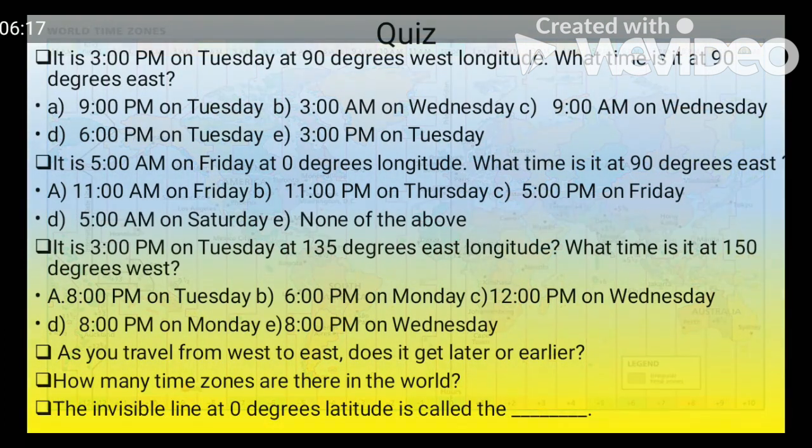Now these are some of the quiz questions. You can attempt this quiz and you can write the answers below.